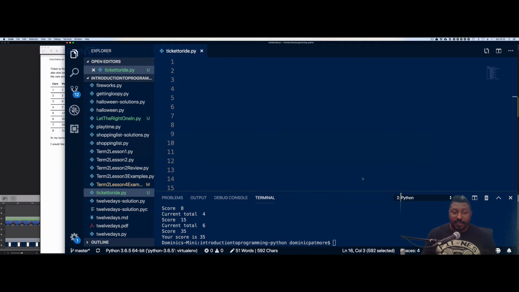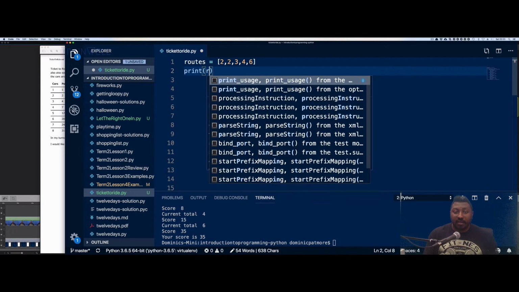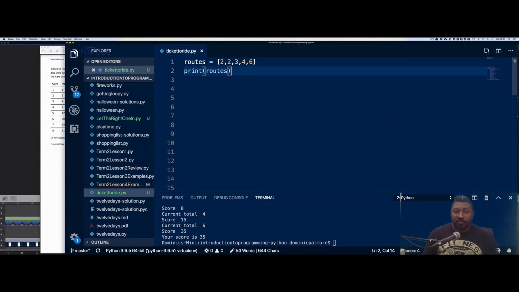Now I'm going to go over to my editor. I've already created a file called Ticket to Ride, and now I'm going to start putting my thoughts down. I thought routes might be a good variable name. You can make it whatever you want. But I'm going to put the routes that I completed. One is 2, then another 2, then it's 3, 4, and then 6. Okay. And what I'm going to do now is print those out, really just for sanity purposes. So if I just clear that.